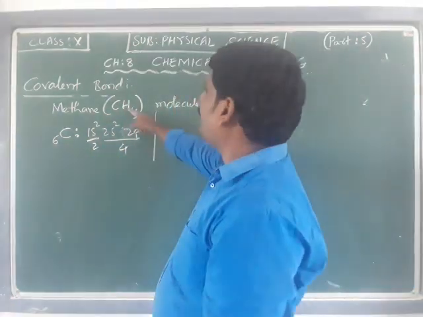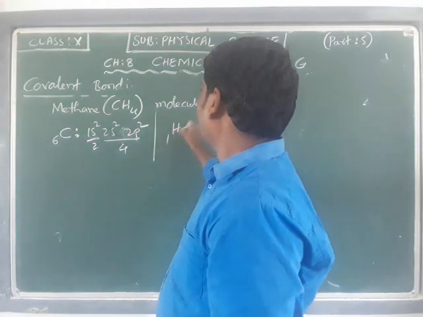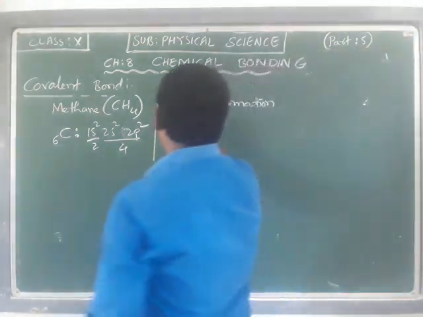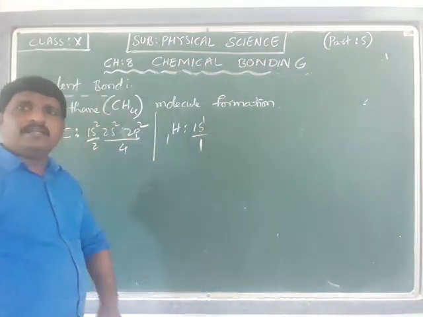Now if I write the hydrogen configuration, that is H, atomic number is 1. So for hydrogen, the atomic number is 1, that is 1s1, and the outermost shell contains only 1 electron here.